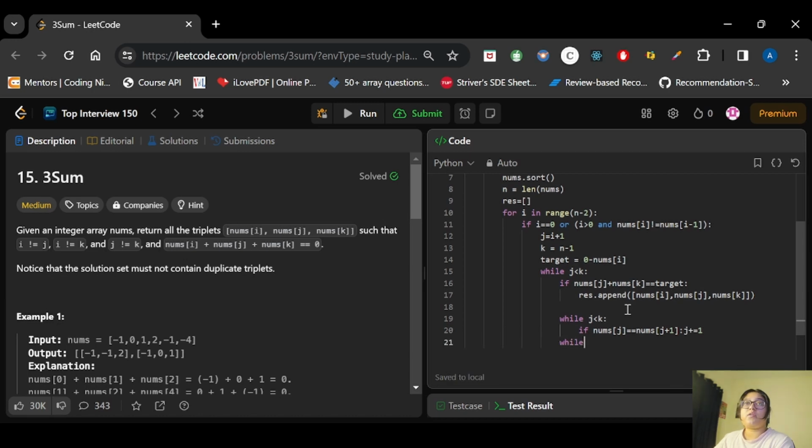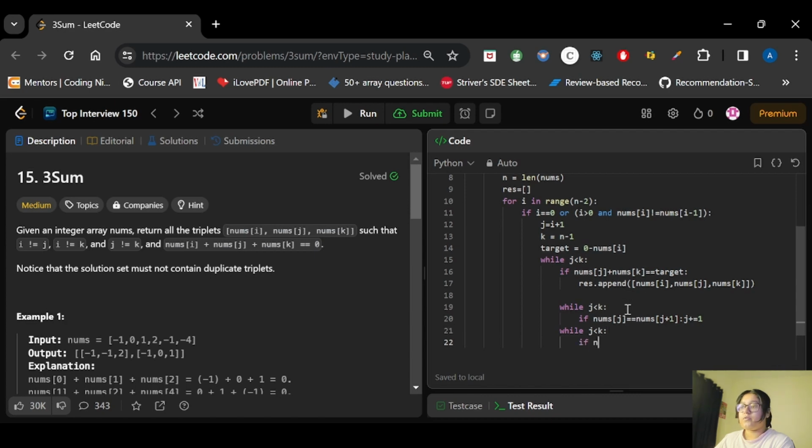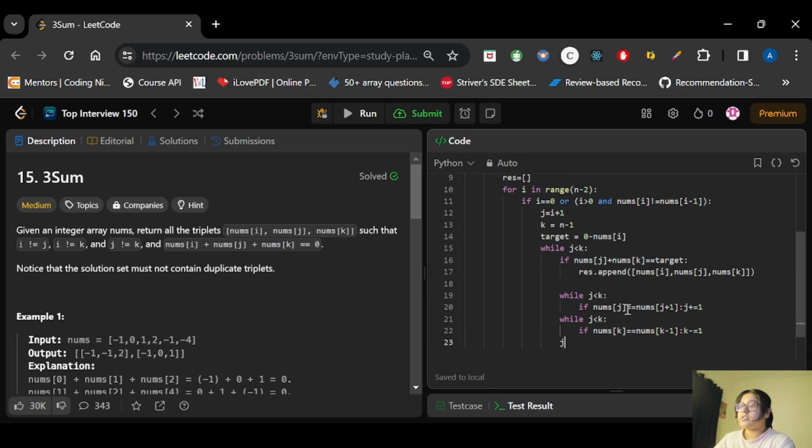In the same way we will go for k also. If nums of k is equal to nums of k minus 1, then I will decrement the value of k by 1. Out of this I will increment only once, right? So that we can get to the right index.